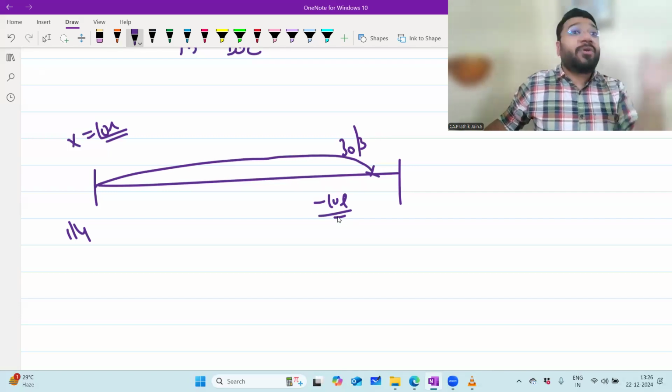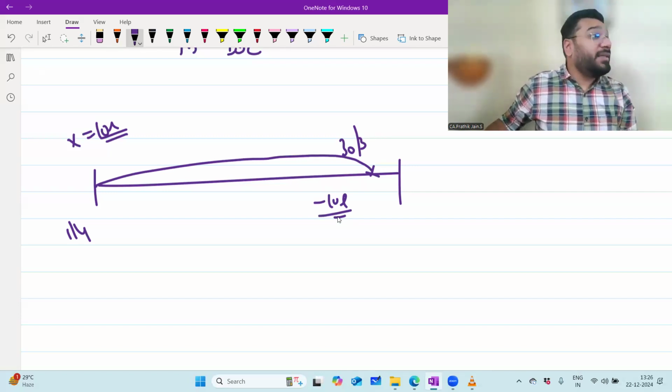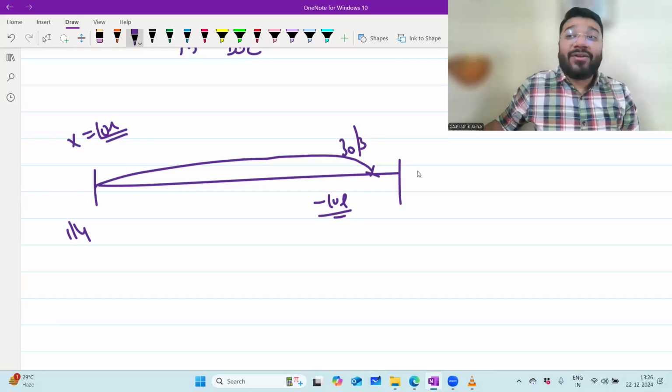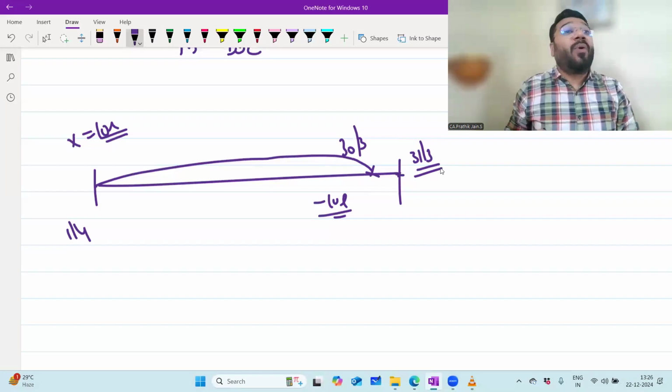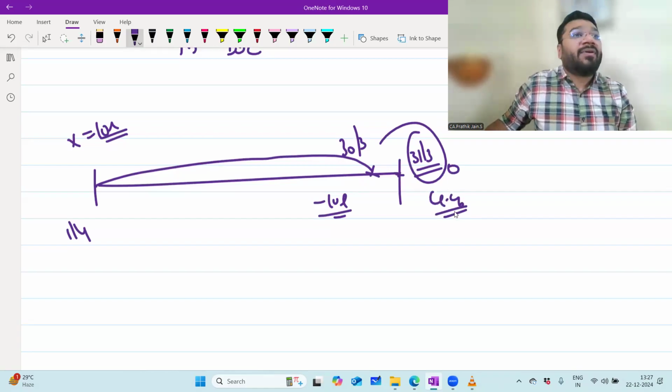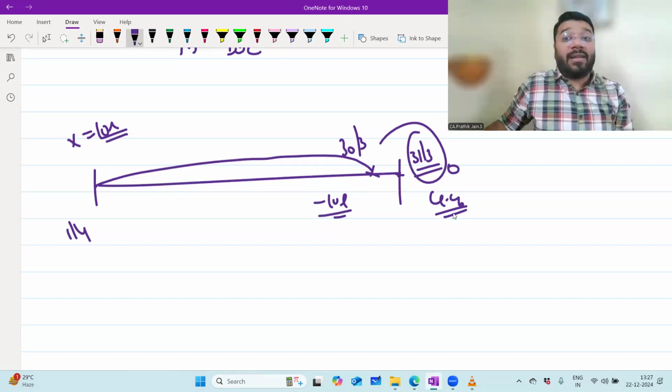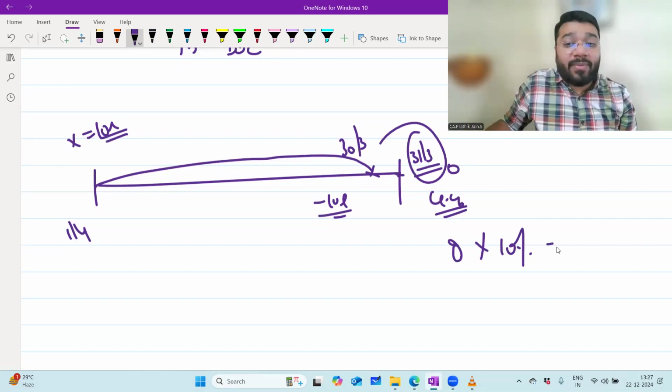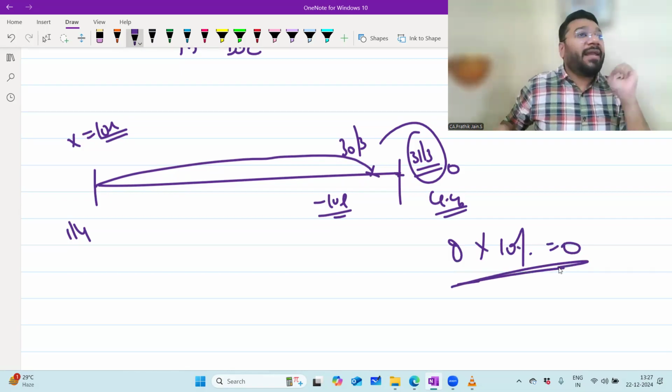X did not know anything because he came from a science background. He does not know all this. So now, on 31st March, what is the capital of X in the business? 0. 31 March is the closing balance, so this 0 is the closing capital. If I go with the concept of closing capital, IOC is to be calculated on the closing capital. So 0 into 10% is how much? 0. X will not get any IOC.